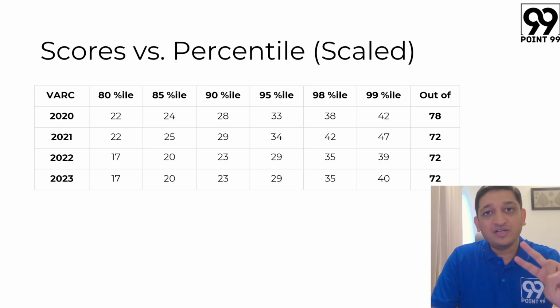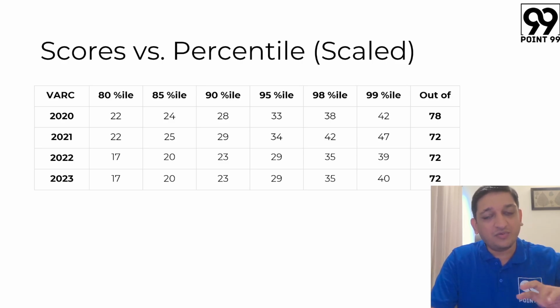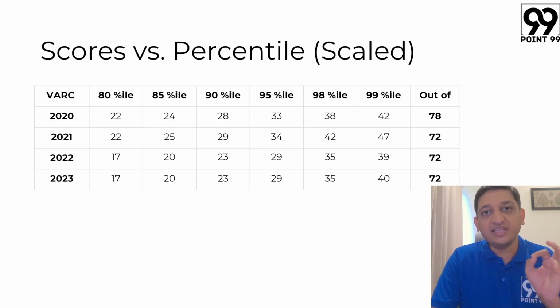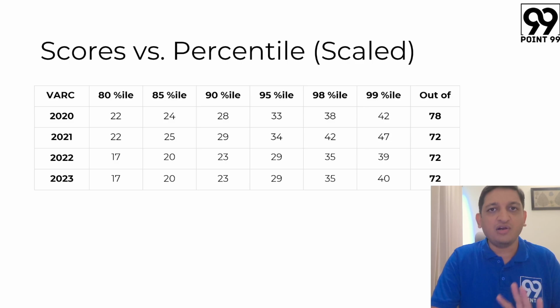You have to solve 7 questions or you have to convert 7 incorrect answers to correct answers, because every incorrect to correct will give you a +4 का jump, right? So that is what we are looking at. And in case अगर आप सिर्फ देख रहे हो कि कितने क्वेश्चंस करने हैं, we are talking about solving 14 to 15 questions with almost 90% accuracy. So that will help you reach that 99th percentile. So 14 to 15 questions out of 24 is what we are looking at as a realistic target.